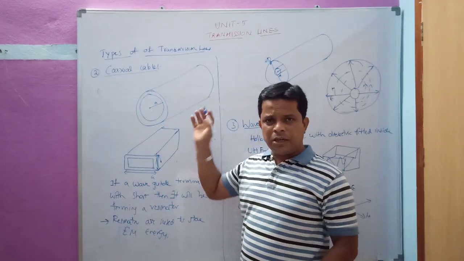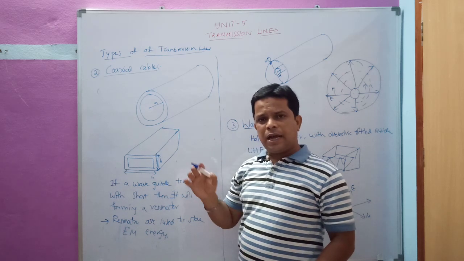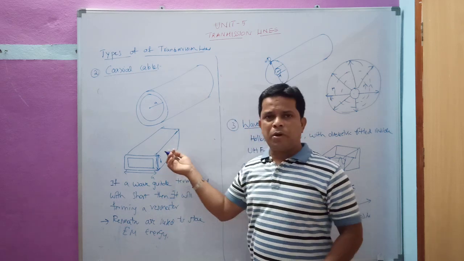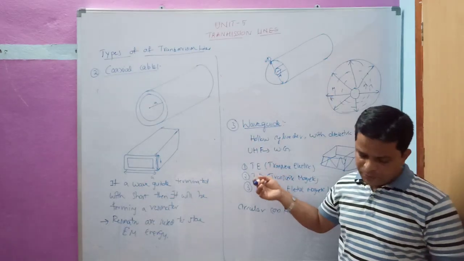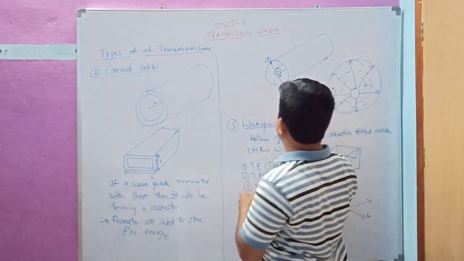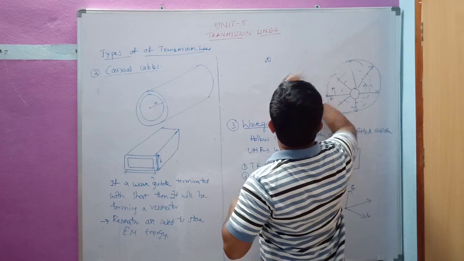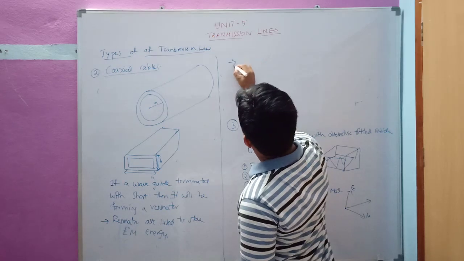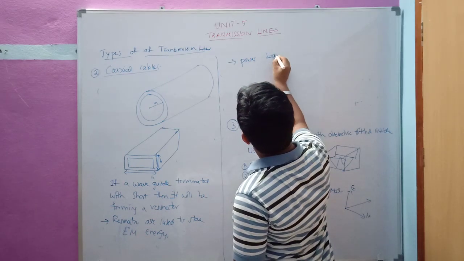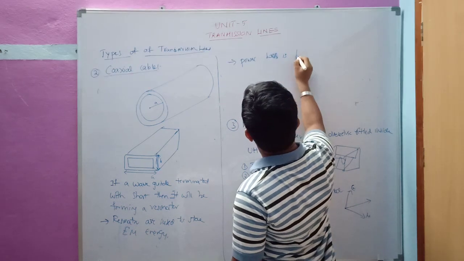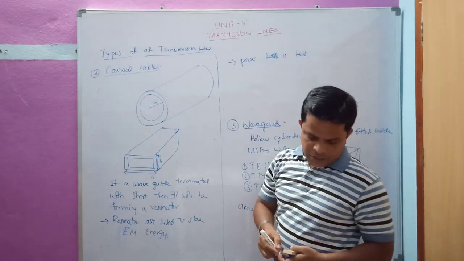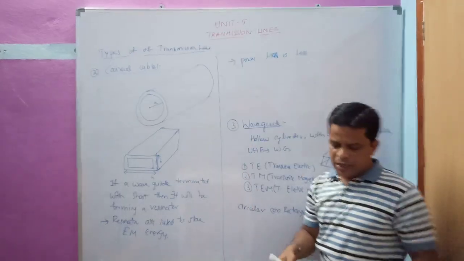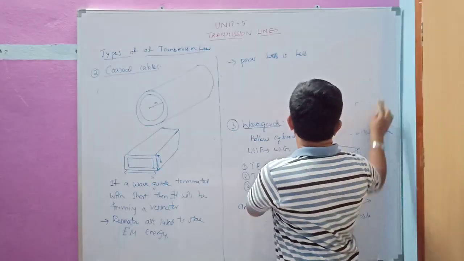Next, power loss in a waveguide is very much less compared to all the other transmission lines. Whatever transmission lines we have seen till now all have significant power losses if we increase the frequency. Here the frequency is very high and the power loss is very low in this type of transmission line. Why? Because the electromagnetic energy propagates inside the waveguide due to reflections. That's why the power loss is very less here.